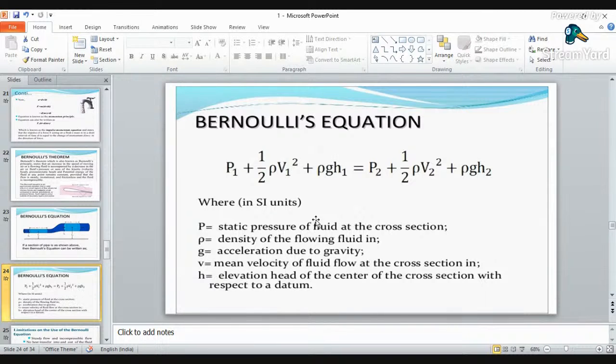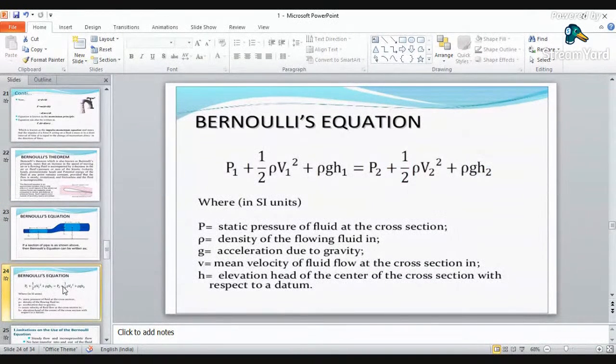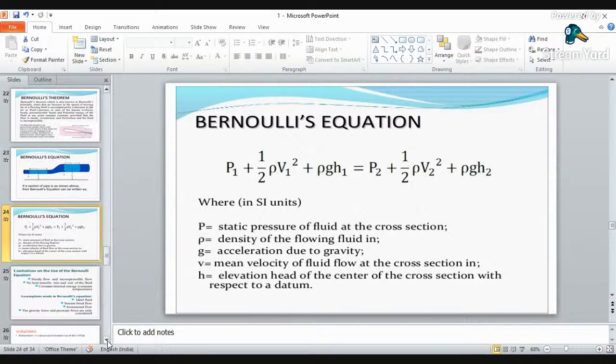Whenever you consider two sections, section 1 and section 2, we will say that E1, the total energy at section 1, must be equal to the total energy at section 2 plus the head loss, that is HL. Head loss we will consider when we go to the further sections. Right now I am not covering the head losses, but head losses are there at section 2.